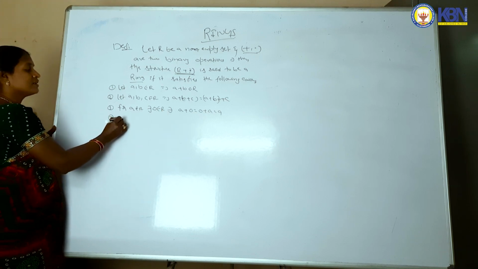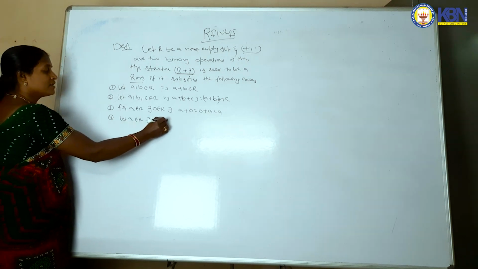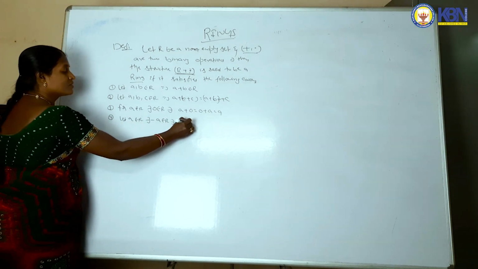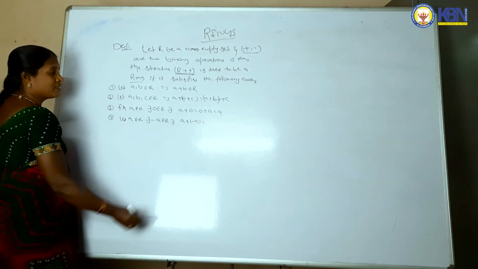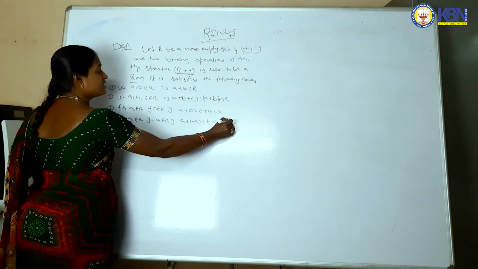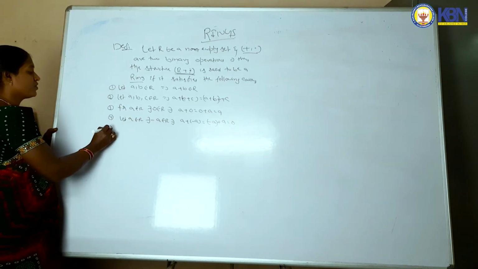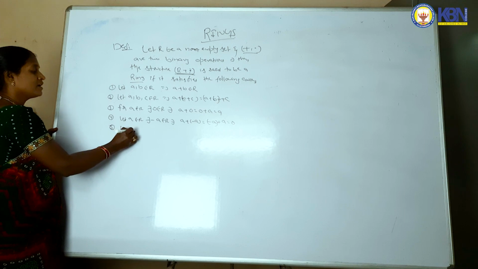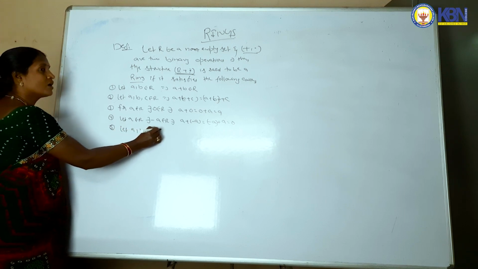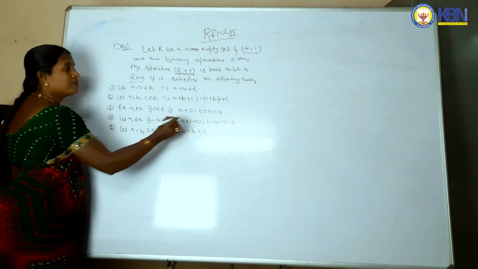Fourth one: let a belongs to R, there exists minus a belongs to R such that a plus of minus a is equal to minus a plus a is equal to 0. With respect to addition, inverse law. Fifth one: let a comma b belongs to R implies a plus b is equal to b plus a.